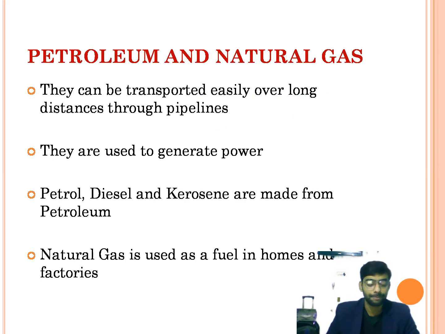Next, we will be talking about petroleum and natural gas. Actually, petroleum, a thick liquid, was formed from the remains of water, plants, and animals that lay buried in shallow seas for millions of years. Under the ground, petroleum is found between layers of rocks, and usually there is natural gas trapped in the space above the oil. As fuels, petroleum and natural gas have some advantages over coal.